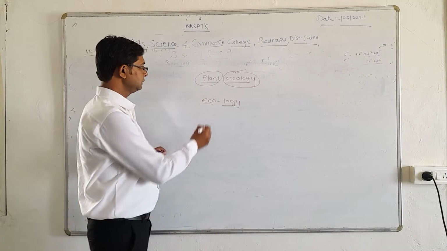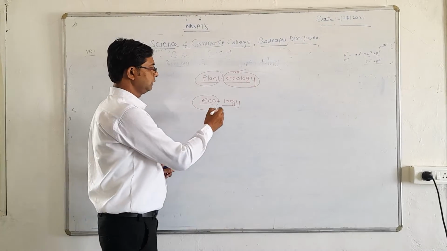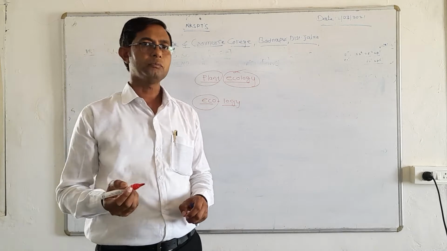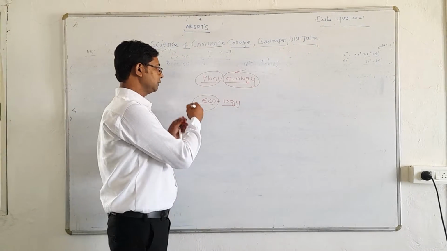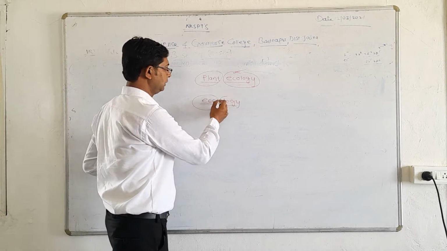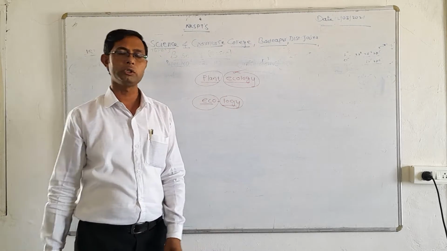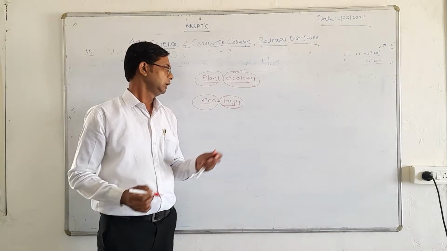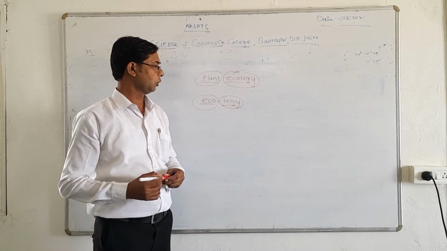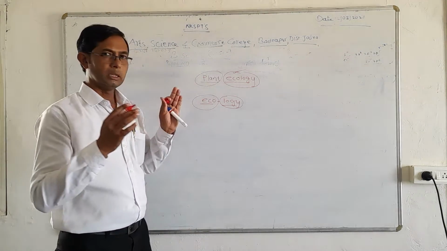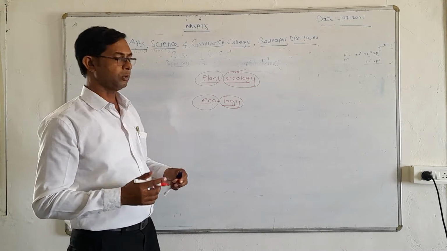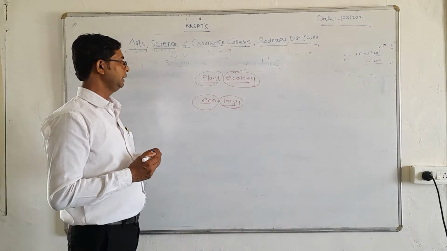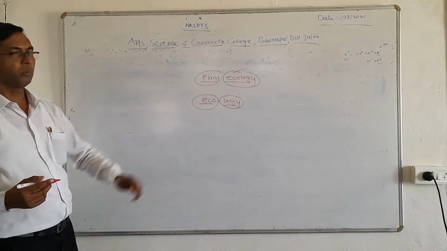Eco means the surrounding environment, or the parameter where living organisms are studied, and logy or logos means to study or explore. So together we can define ecology as the study of organisms in their particular environment.